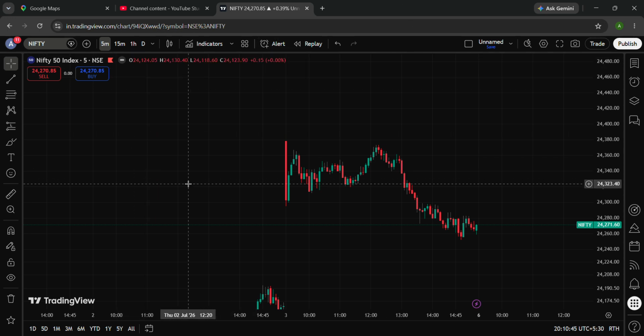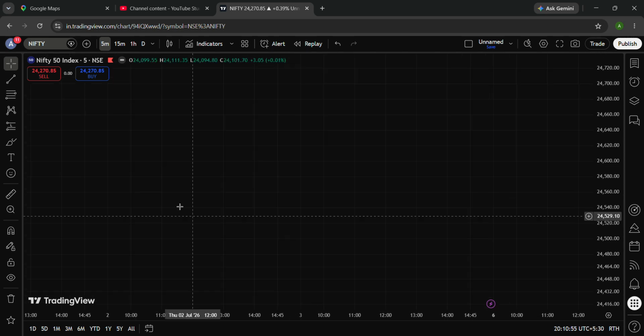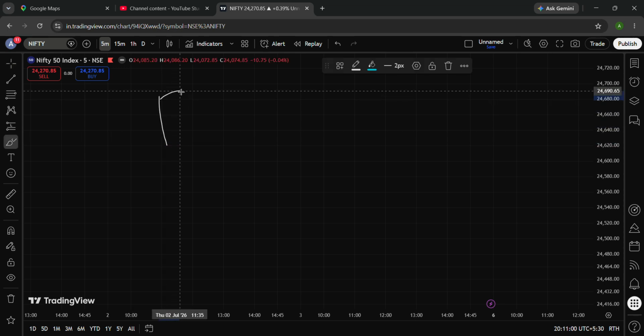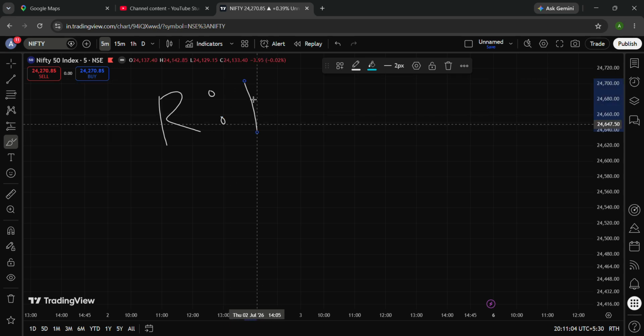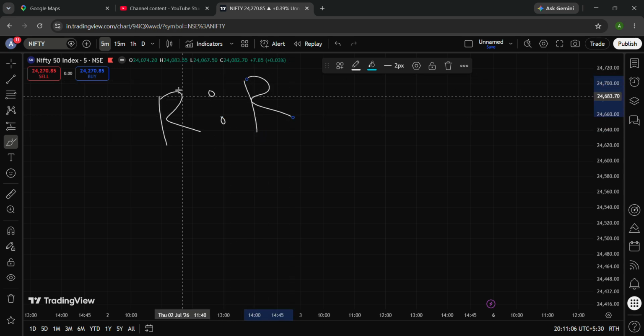When you hear about risk to reward ratio, there is certainly one thing that should come to your mind, which is risk and reward. That means if I can lose 1 rupee, there is a risk to reward ratio. We can denote it as R is to R ratio, right? The first R represents risk and the second R represents the reward, that is how much money I will receive if I risk X amount of money.